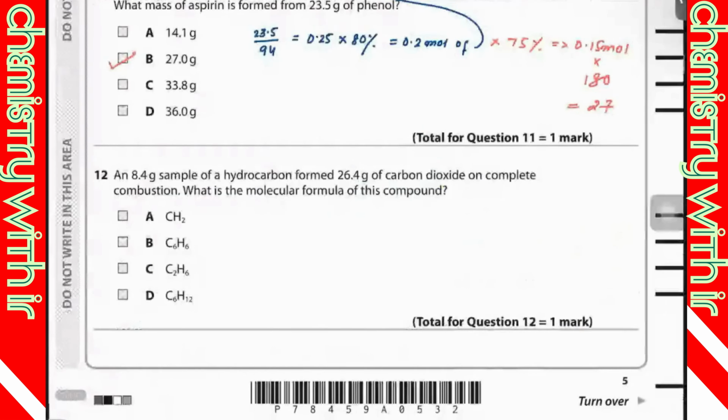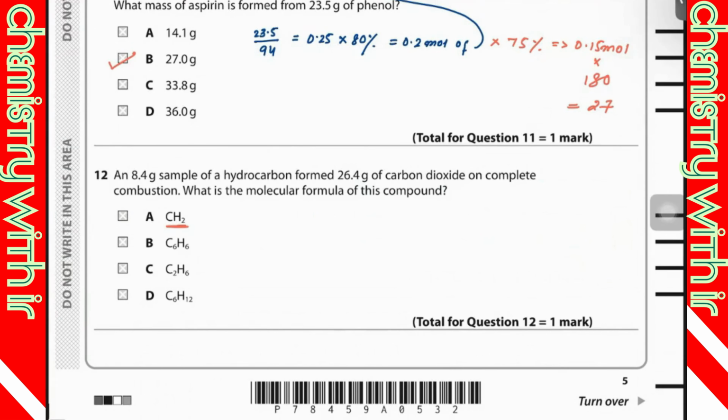An 8.4 gram sample of a hydrocarbon formed 26.4 gram of carbon dioxide on complete combustion. What is the molecular formula of this compound? You know, is this empirical or molecular? What do you think? How can you identify this one?